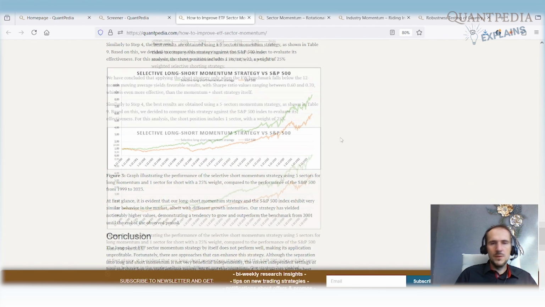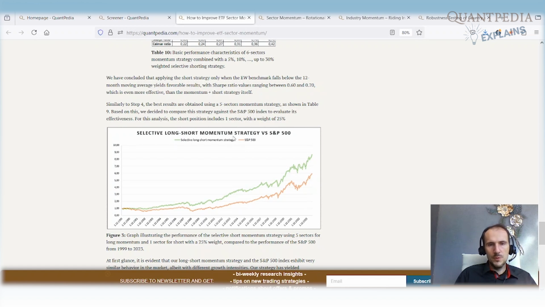So here is the final strategy, the selective long-short momentum strategy, where we use a 5-sector momentum strategy. Each month we go long 5 sectors with the highest 12-month momentum. We selectively short this long portfolio when the equally weighted benchmark is under its moving average, by one worst performing ETF, and the short position includes only one sector with the weight of 25%. So this is the final version of the strategy.